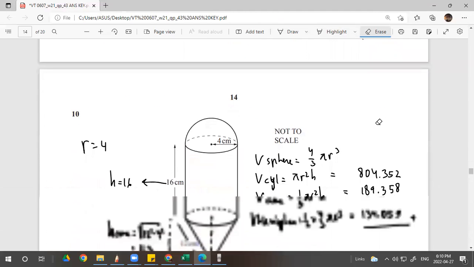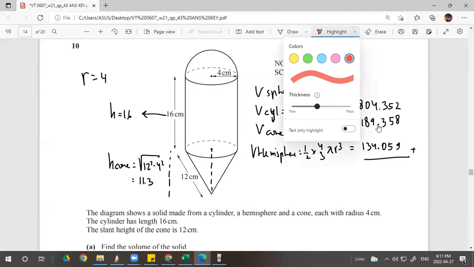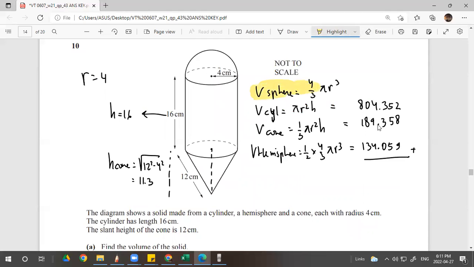Okay. Number 10. I put all the formulas. Volume of the sphere is 4 over 3 pi r cubed, but I don't calculate the sphere. This is a hemisphere, so half of it, right? This is the hemisphere.